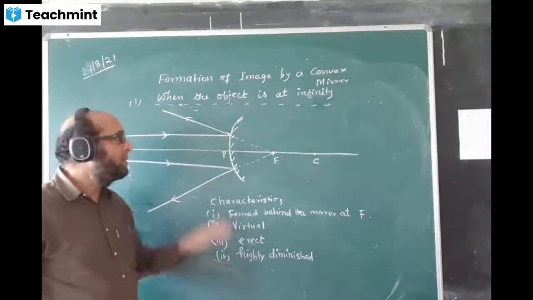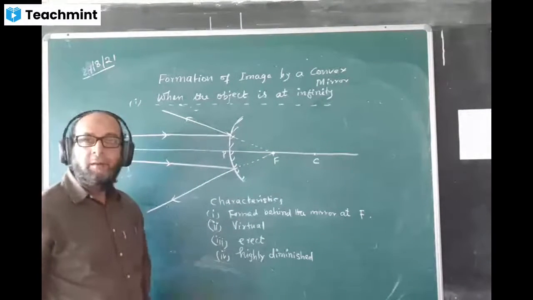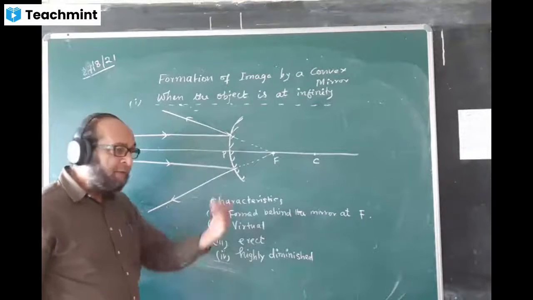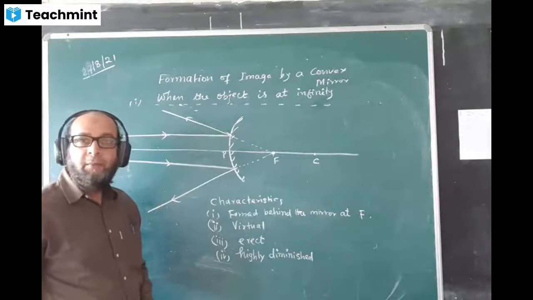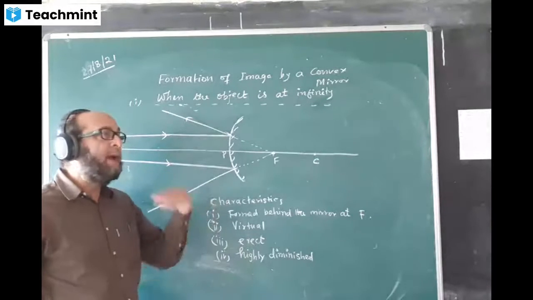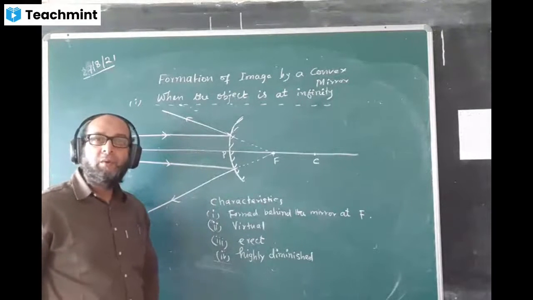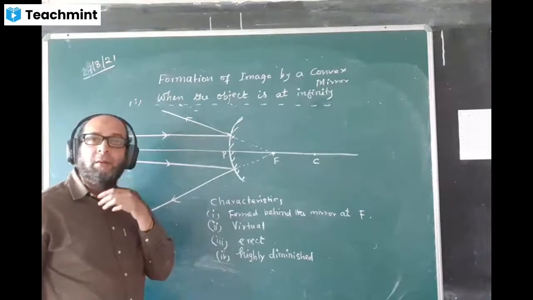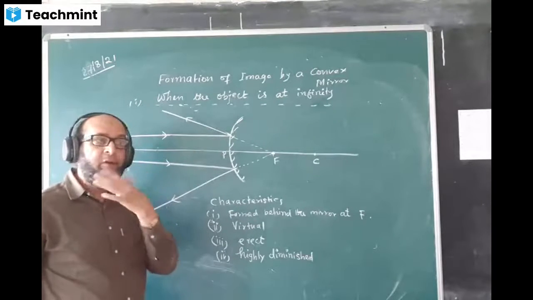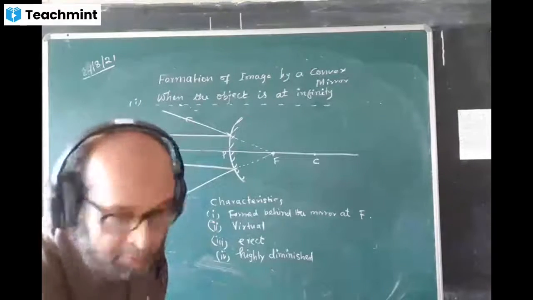And where is it formed? It is formed behind the mirror at F, not in front of the mirror. A concave mirror forms the image in front of the mirror. But only in the last case, when the object is very close between P and F, the image is formed behind the mirror, and it is erect. That action of the concave mirror is used in shaving mirrors and cosmetic or makeup mirrors.